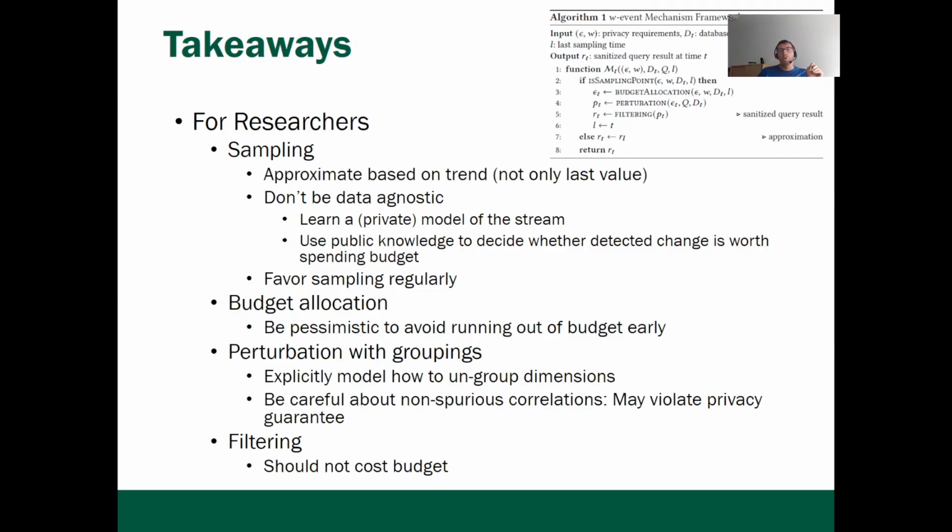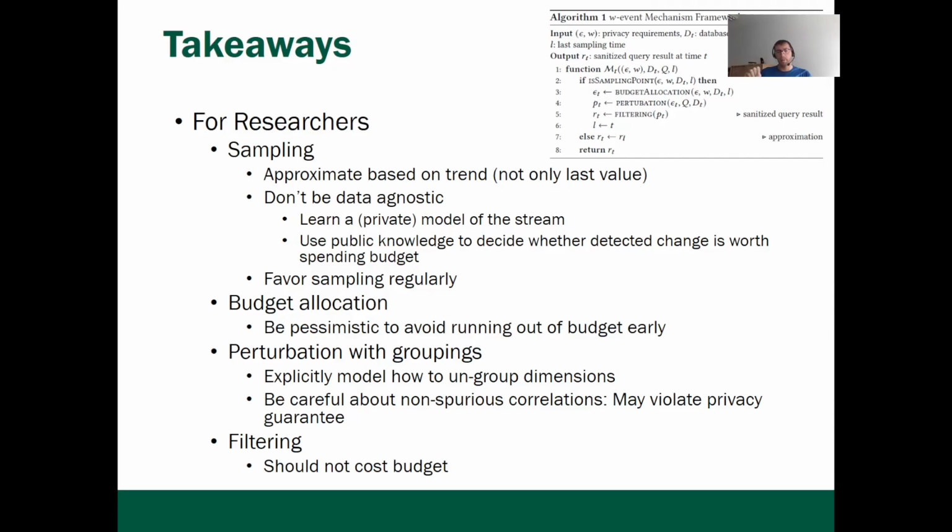Or if there is public knowledge on the stream, for instance, in this flu example, we know in the winter this season is starting or something like that, then use public knowledge, for instance, to decide whether a change is worth spending budget.